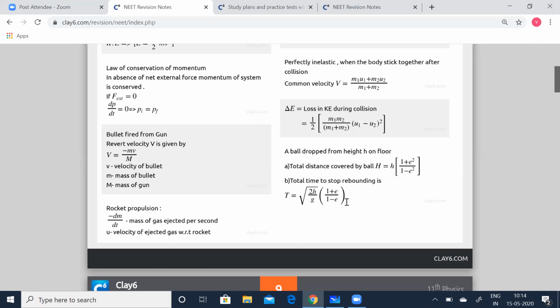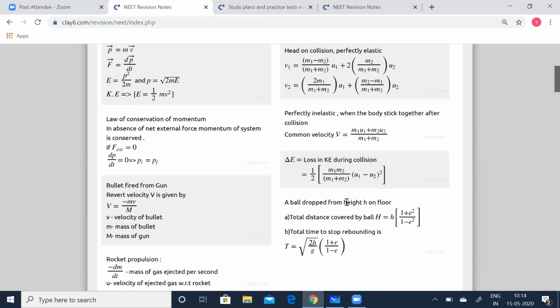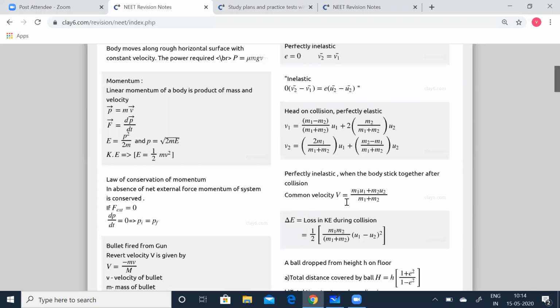These are the formulae which you have to remember while solving the problems related to work, power and energy. Today we did in detail about the collision between objects.